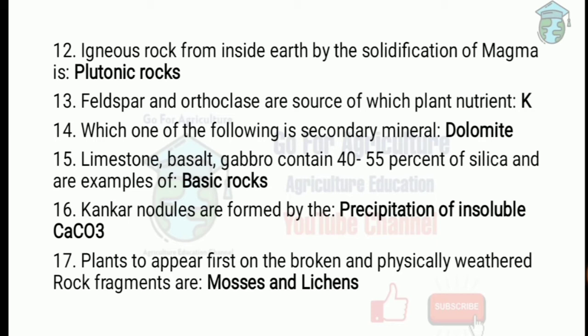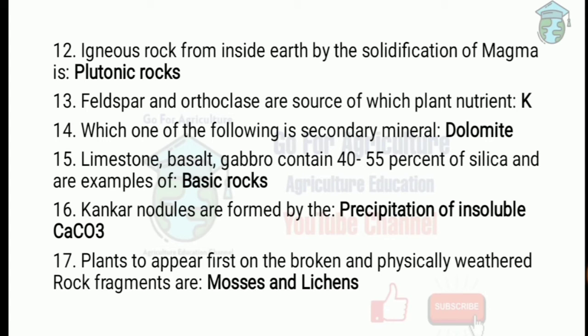Next one, which one of the following is a secondary mineral? Dolomite. It is one of the very important ones. Actually dolomite is a secondary mineral. Next one, what are basic rocks? They contain 40 to 55% of silica, and the examples are gabbro and basalt. Next one, asked in competitive exams, is that kankar nodules are formed by precipitation of insoluble calcium carbonate.